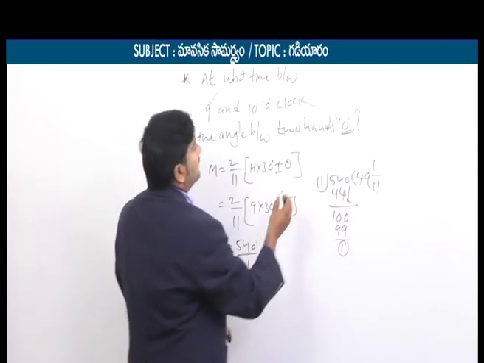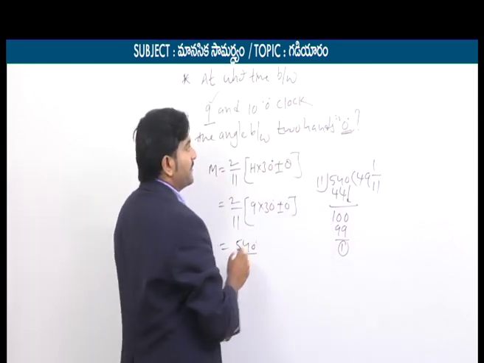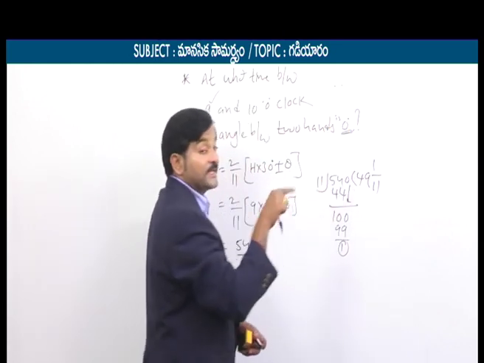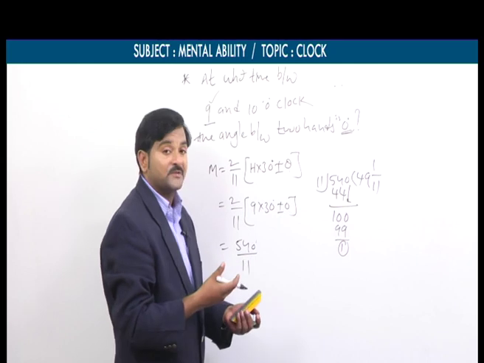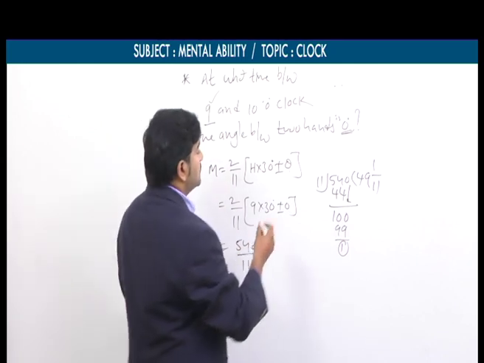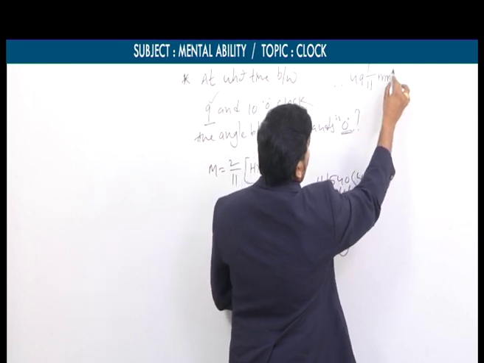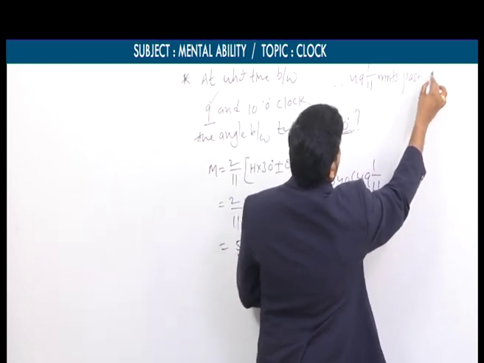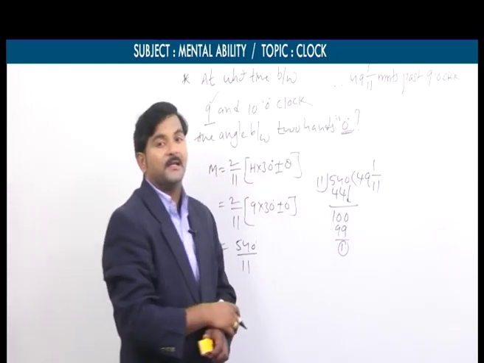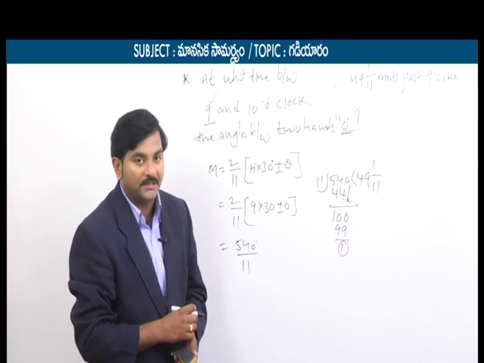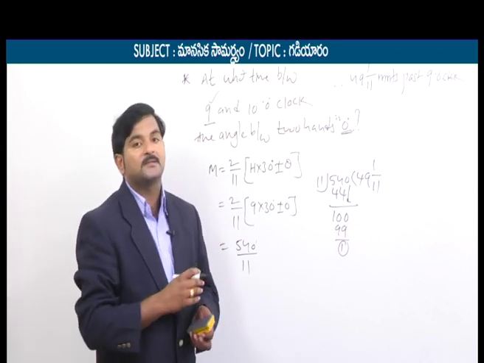So finally, what is the final answer for this? Starting hour is how much here? 9 o'clock. That's why that answer can be expressed in the second way. Earlier we discussed two types of expression. Now we will follow the second expression. So we can say 49 1 by 11 minutes past 9 o'clock. So exactly at this time the angle between the two hands is 0 degrees, or simply we can say exactly at that point of time the two hands coincide.